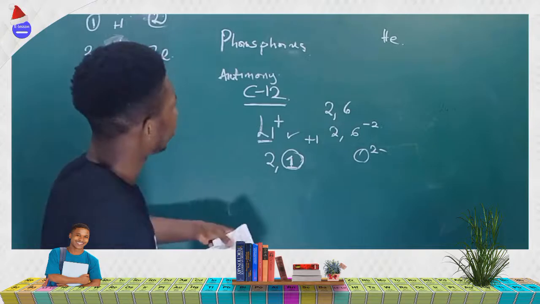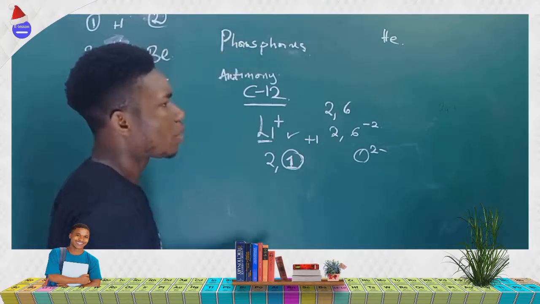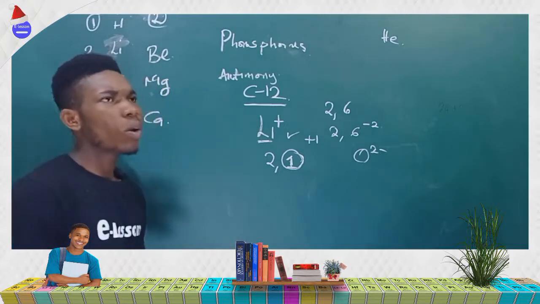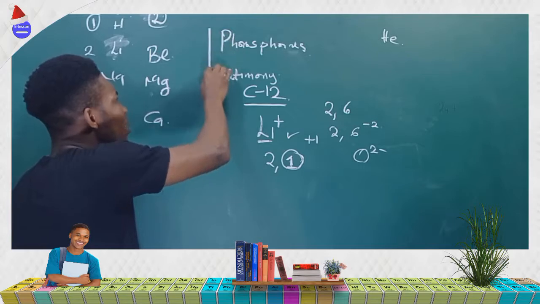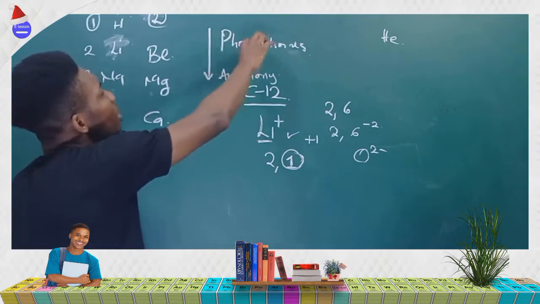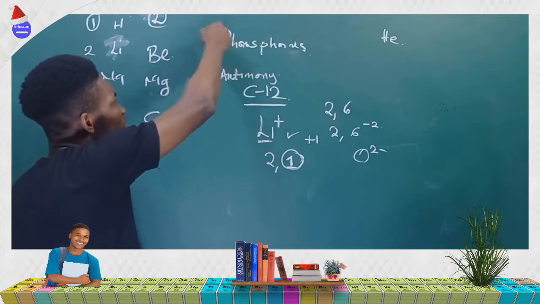But phosphorus is up the group while antimony is down the group. Now, according to the trend, we say that atomic radius increases from top to bottom. It means that antimony has higher atomic radius than phosphorus because it increases.